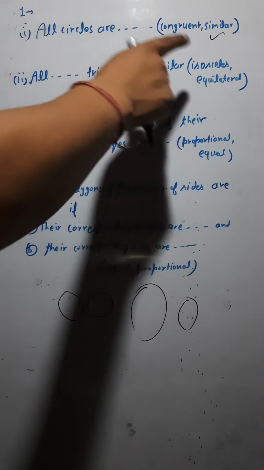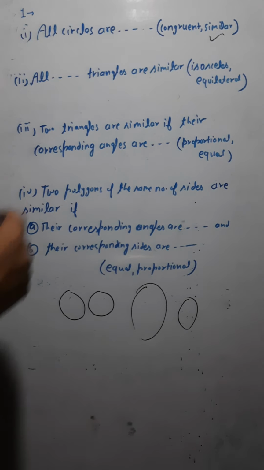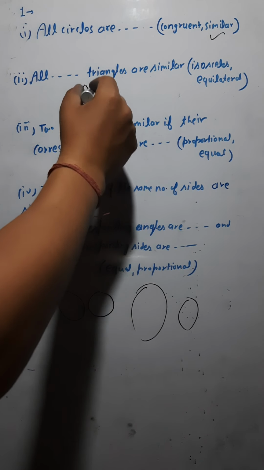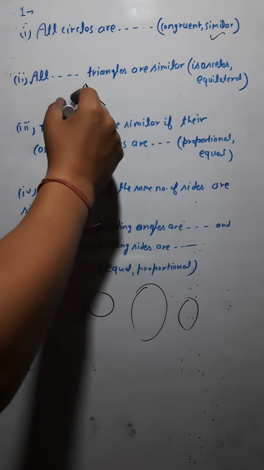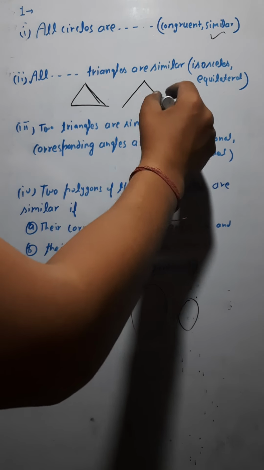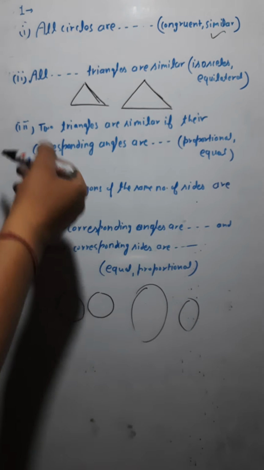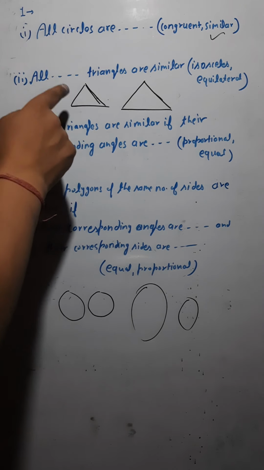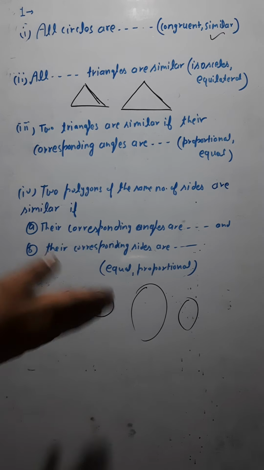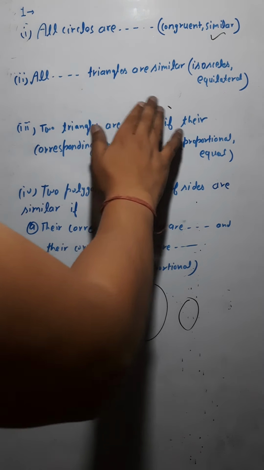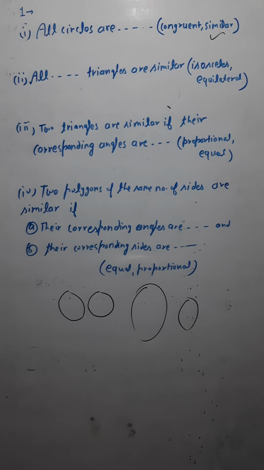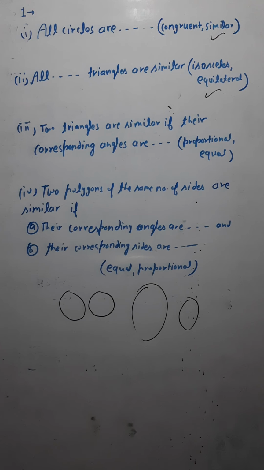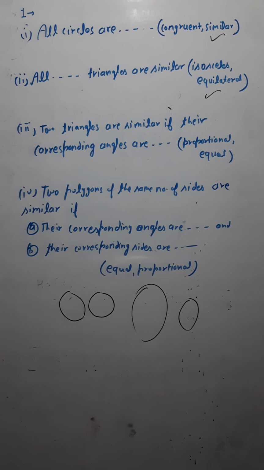But in the case of an equilateral triangle, you would get the same shape. Let me make the equilateral triangle, because all the sides are equal in an equilateral triangle. One bigger, one smaller. So these are similar, isn't it? If all sides are in proportion, they will be of the same shape. That is why we call all equilateral triangles similar. So what would come here? Equilateral.